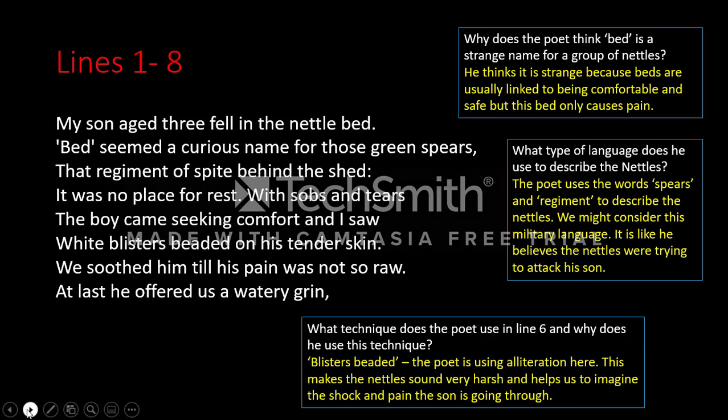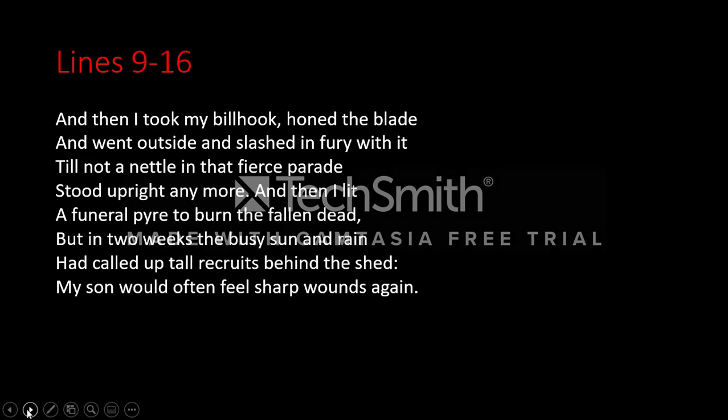Alright, so I'm going to move on then to lines 9 to 16, the second half of the poem. This is where the poem changes. The first half is what happened to the son, and this half is what the father does afterwards. "And then I took my billhook, honed the blade, and went outside and slashed in fury with it, till not a nettle in that fierce parade stood upright any more. And then I lit a funeral pyre to burn the fallen dead. But in 2 weeks the busy sun and rain had called up tall recruits behind the shed. My son would often feel sharp wounds again."